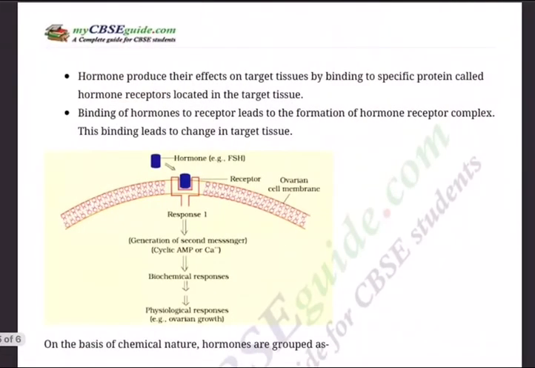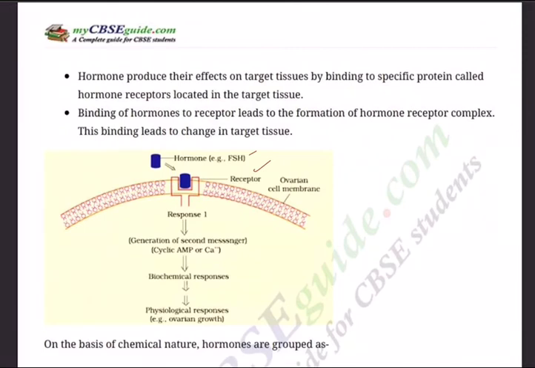Then we go for the mechanism of hormone action, how important it is. Let's see. Hormones produce their effects on target tissues by binding to specific proteins called hormone receptors. So look at that blue one, hormone receptor, located in the target tissue.